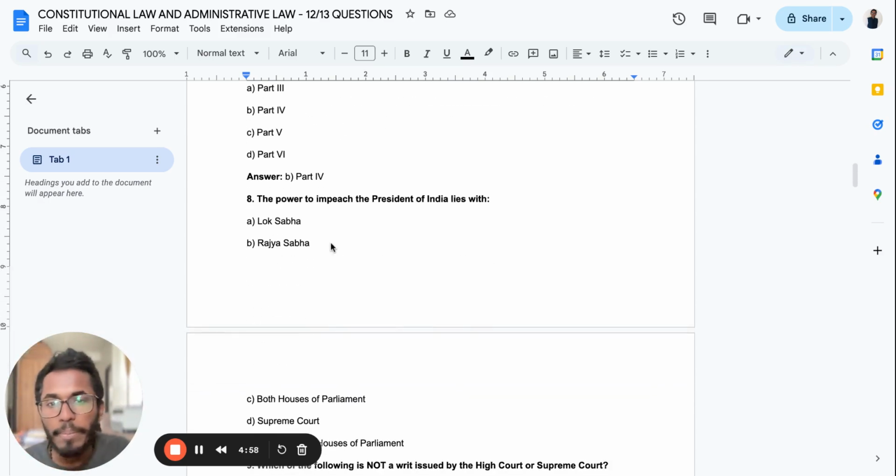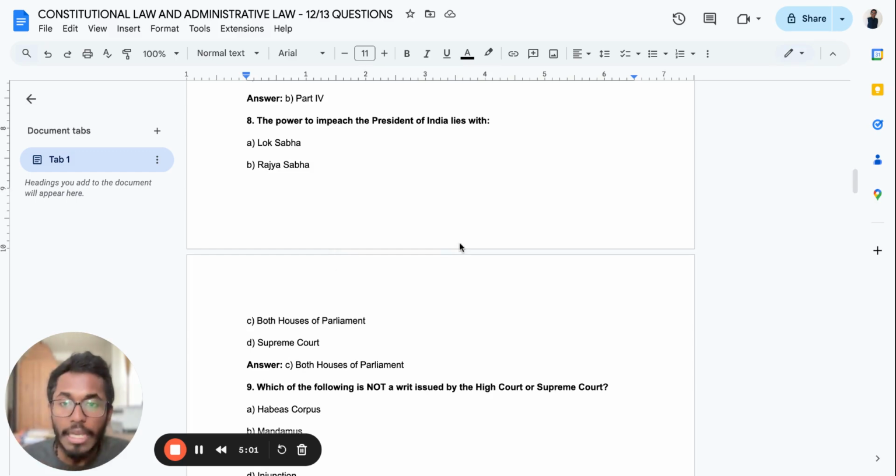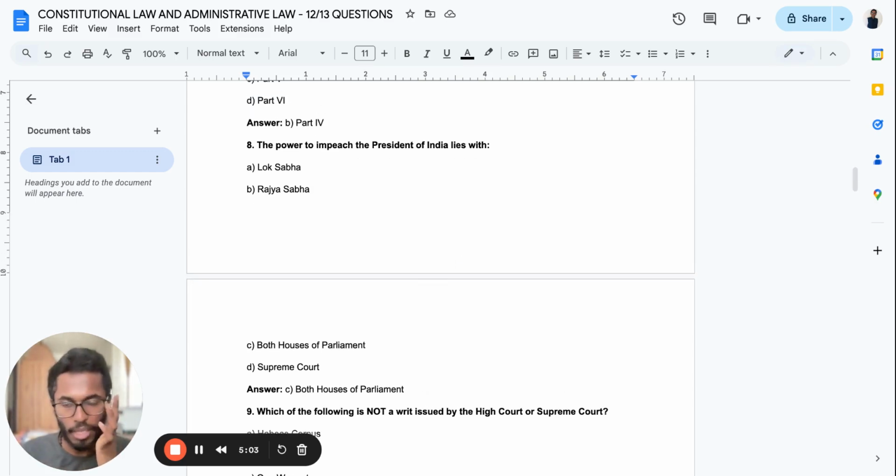So, Part 4. The power to impeach the President of India lies with whom? It lies with both Houses of Parliament. It can be initiated in either of the Houses of Parliament, so both Houses can start to initiate it. Both Houses of Parliament have the power to impeach the President. It's not just one House.